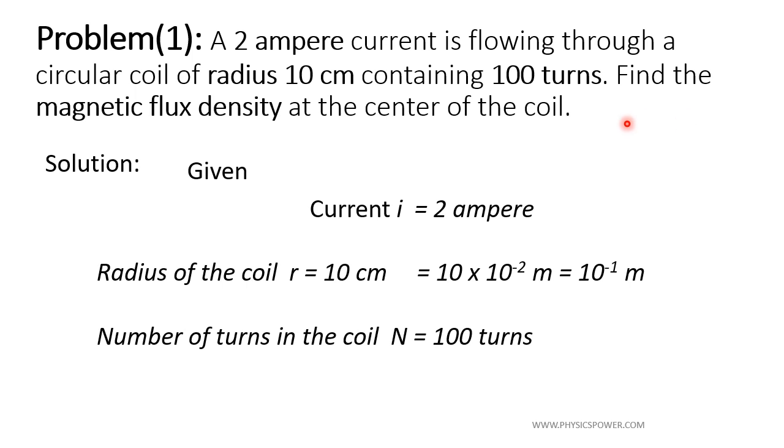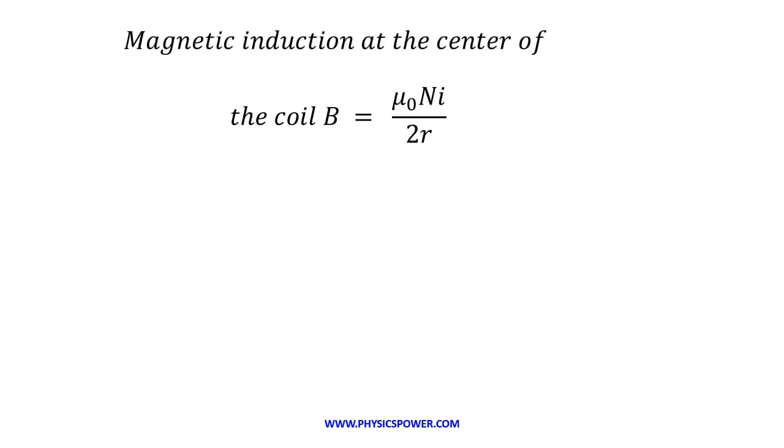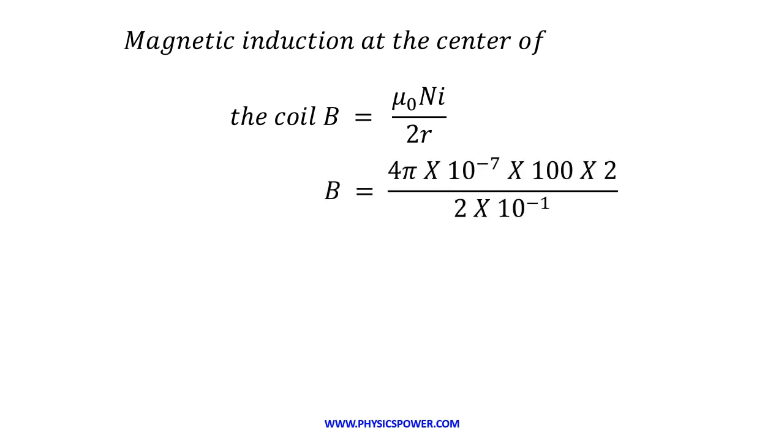Now we have to find the magnetic flux density, that is B, at the center. So the formula: magnetic induction at the center of the coil, B equals mu naught N I by 2R. If we substitute all the values, the mu naught value they did not give, but we have to remember it. In the CBSE examination and entrance examination, they will generally give it. So mu naught is 4 pi into 10 to the power of minus 7, N is 100, I is 2 ampere, by 2 into R, which is 10 to the power of minus 1 meter.